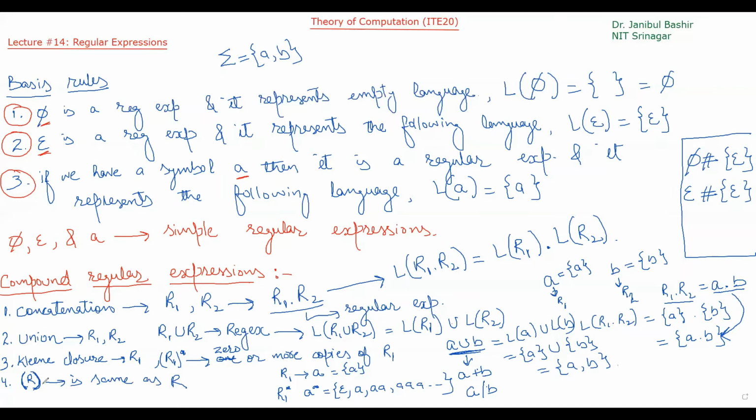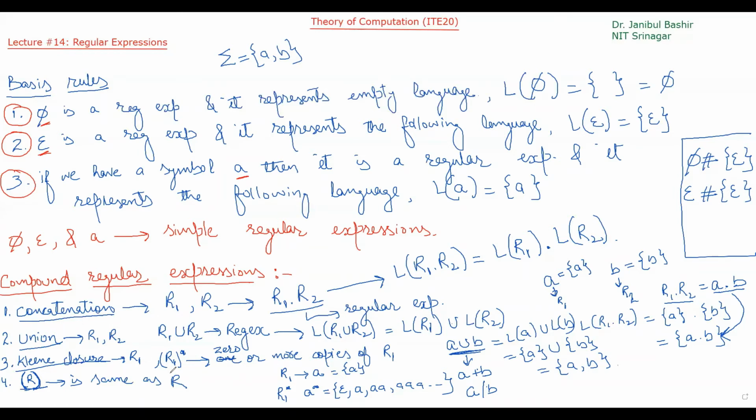So these are the four operations by which we can create new regular expressions from the basic regular expressions. If we have regular expressions, we can combine them using concatenation, union, Kleene closure, or this particular operator.